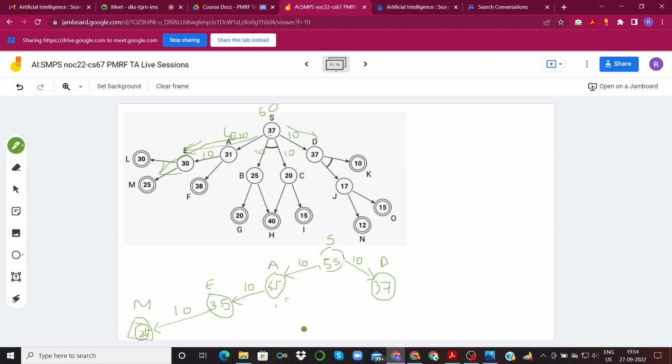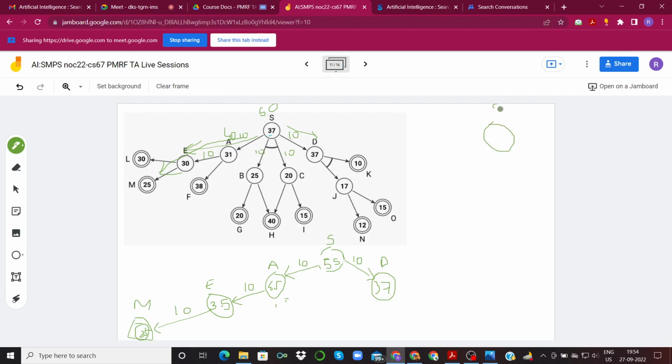So now we have reached a solved node and we have found a solution. And now, is this an optimal solution? As it turns out, this is actually an optimal solution. You can check all other paths that we could have gone via, and you will see that all other paths return a cost that is higher than 55. Now, what is the reason why we got an optimal solution in this case?